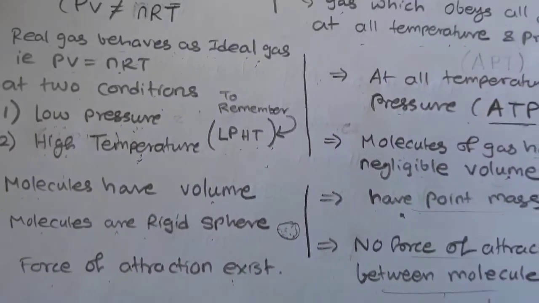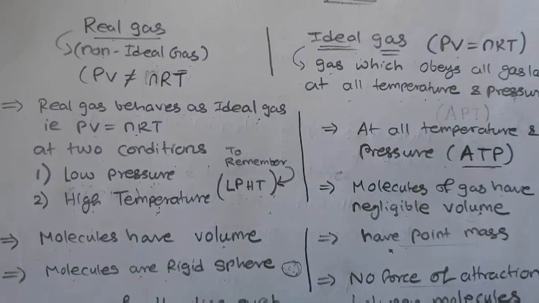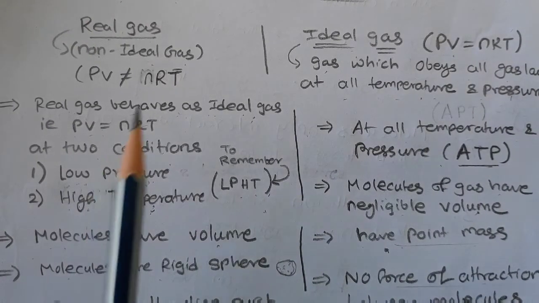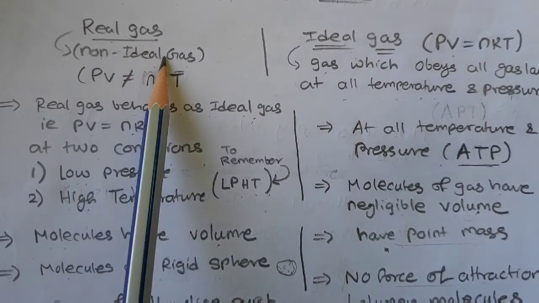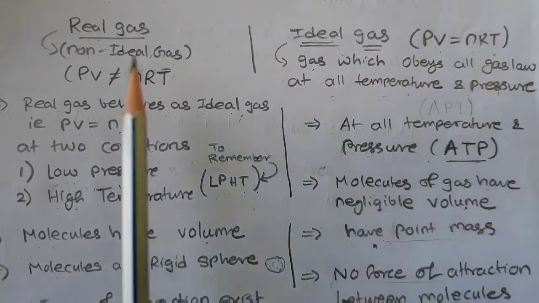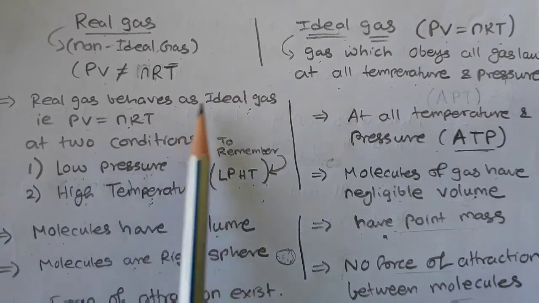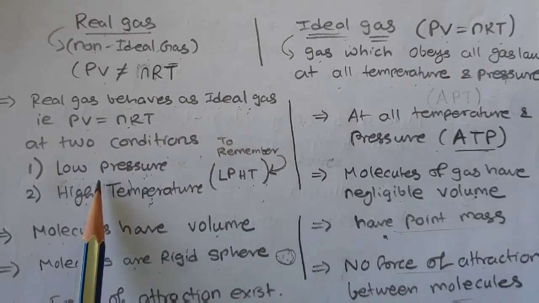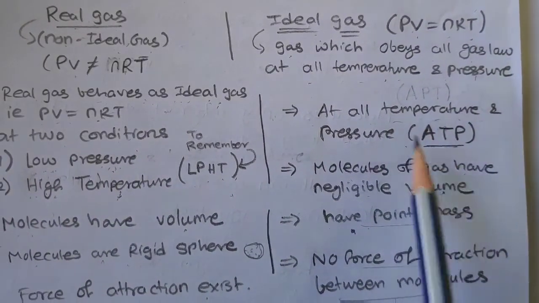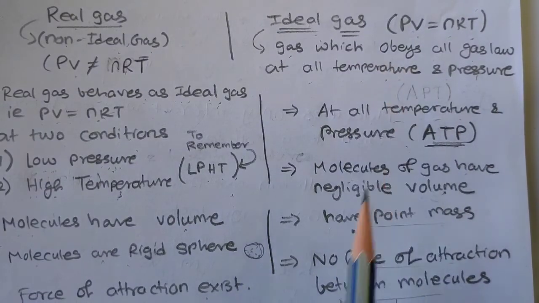But according to the kinetic theory of gases, I think this part we will just revise a little, because it is required. Real gas is a non-ideal gas. Ideal gas follows PV equals nRT, real gas will not follow PV equals nRT. Real gas behaves like an ideal gas at low pressure and high temperature, and at STP it will behave like an ideal gas only, right?